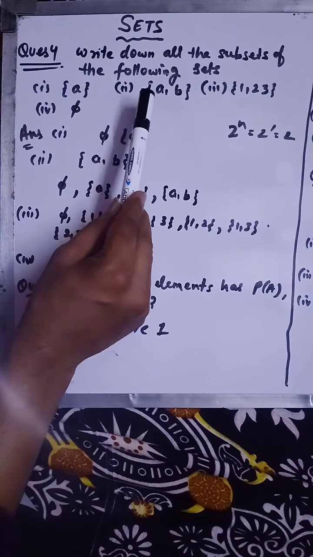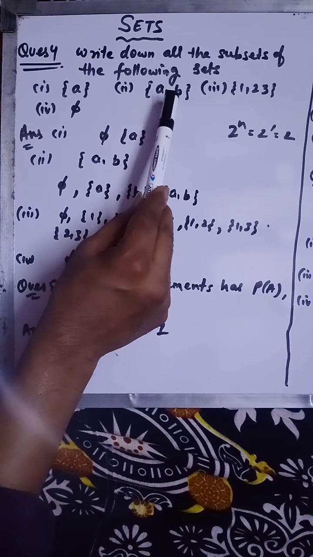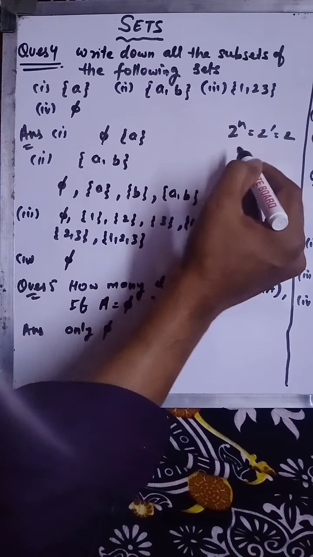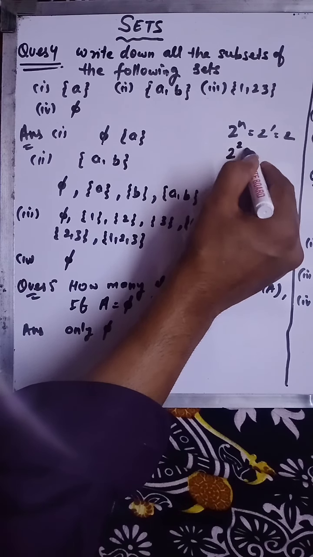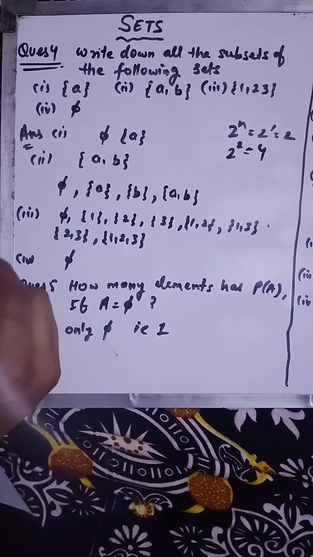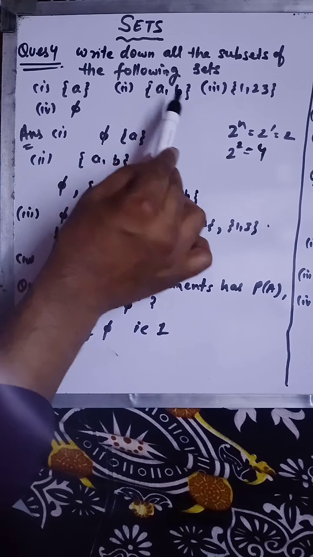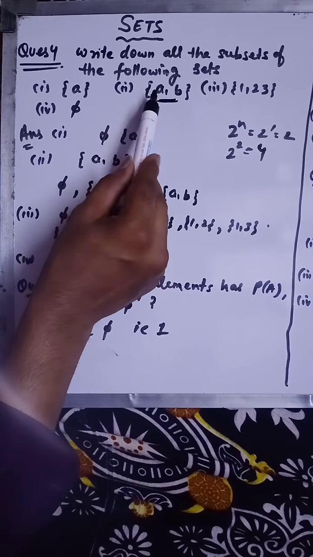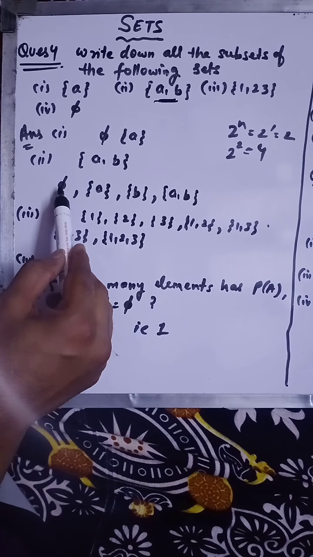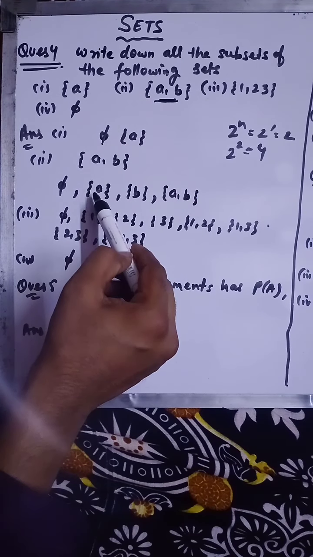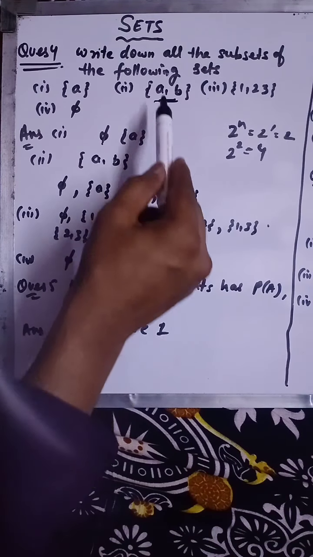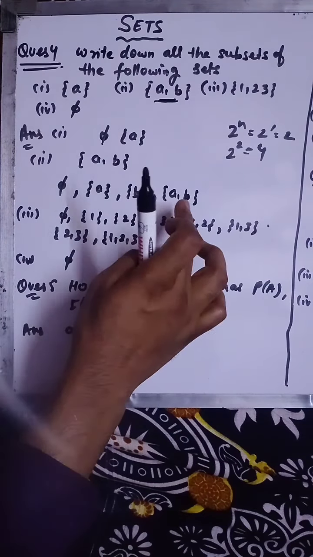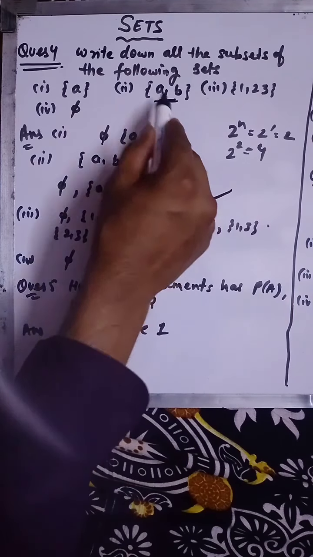Fine. Now we have to find out the subsets of this set. First of all, to find the subsets, here there are 2 elements, so in place of n you have to write 2. So you will get a total of 4. That means there are 4 subsets possible for this set. So I'm writing the subsets of this. First, phi you have to write. Then single A, then single B. Then you have to combine A and B like this. So these are the 4 subsets of part 2.